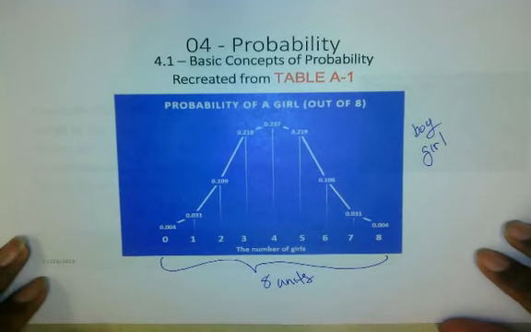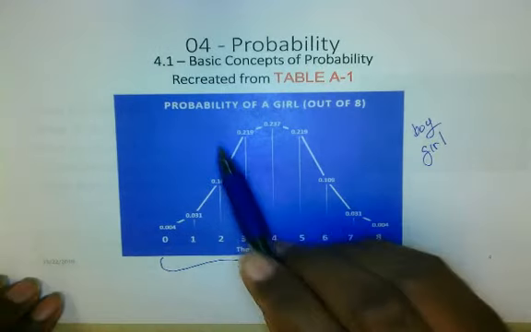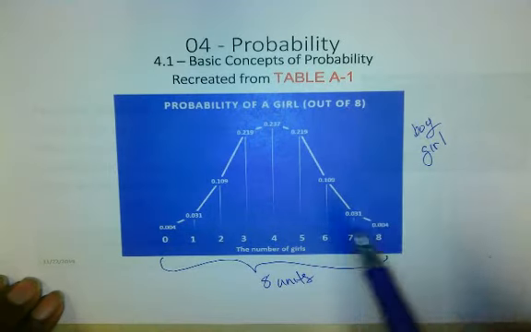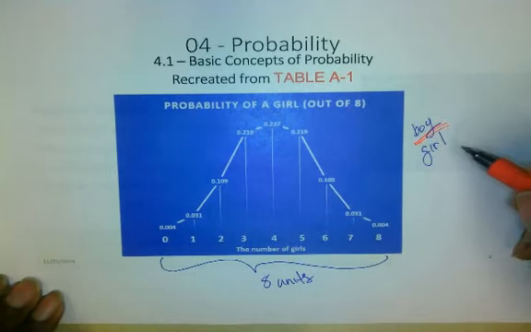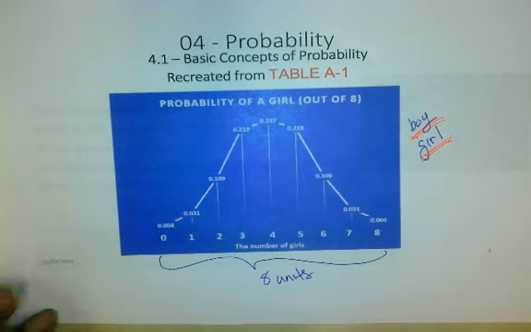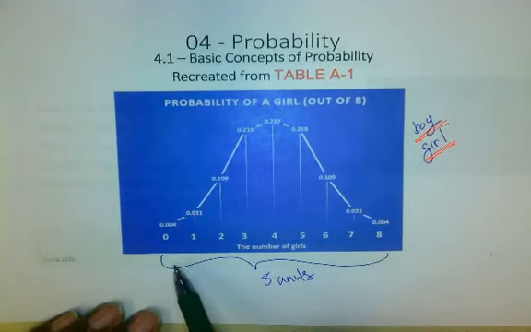Now, looking at this table right here, this is a binomial distribution. The reason why it's a binomial distribution is because we're talking about the probability of a girl out of 8 children. Now, you have to realize there are 2 possible outcomes. When you have a child, it could either be a boy or a girl. You're talking about sex, a boy or a girl. That's it, right?